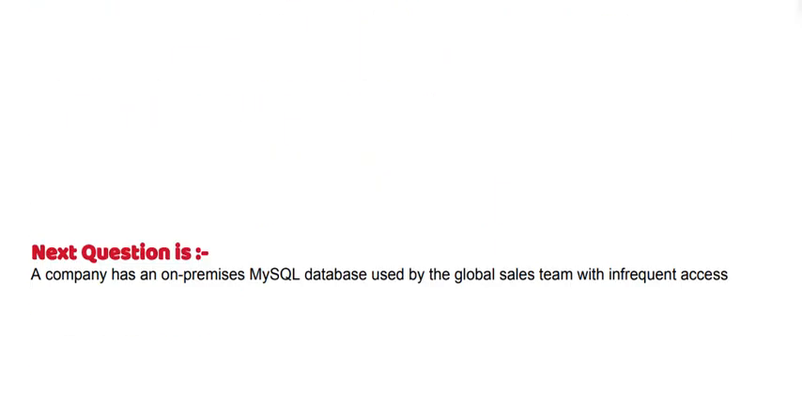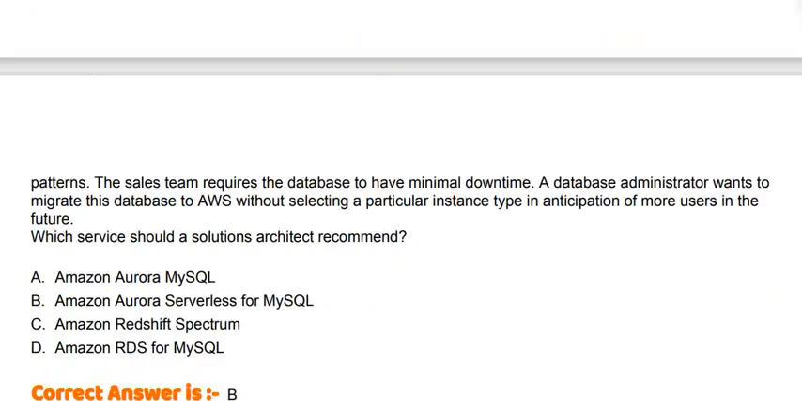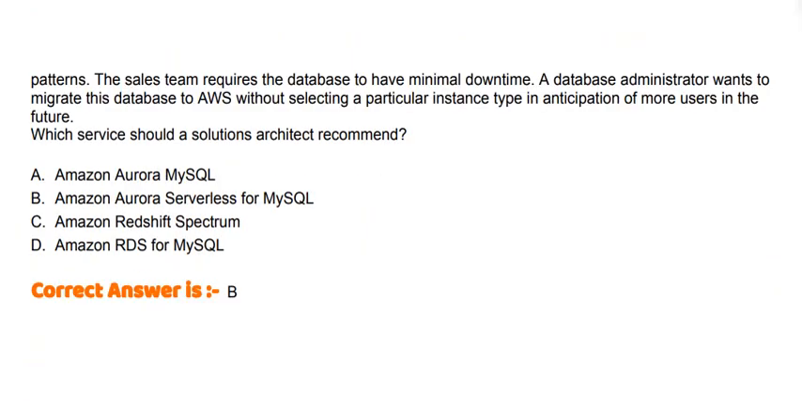Next question is: a company has an on-premises MySQL database used by the global sales team with infrequent access patterns. The sales team requires the database to have minimal downtime. A database administrator wants to migrate this database to AWS without selecting a particular instance type in anticipation of more users in the future. Which service should a solutions architect recommend?